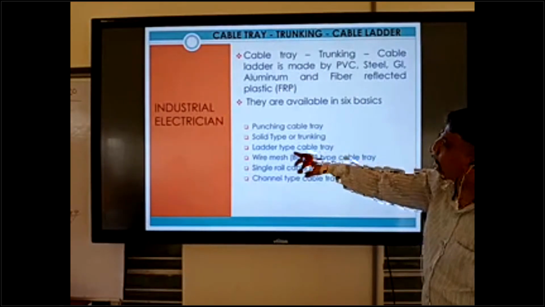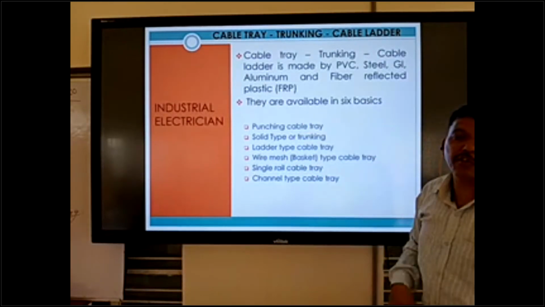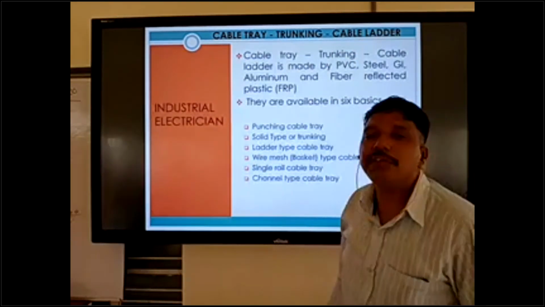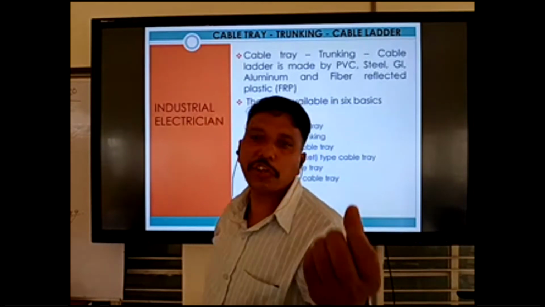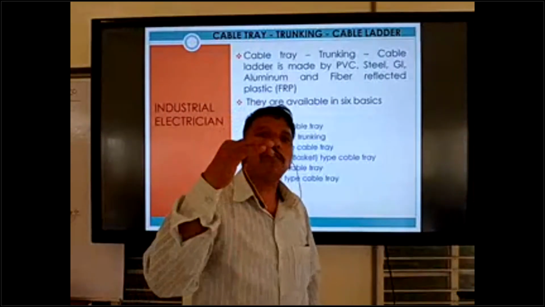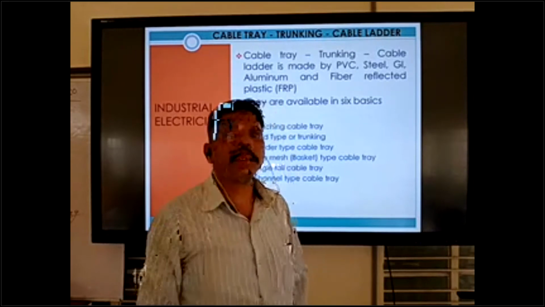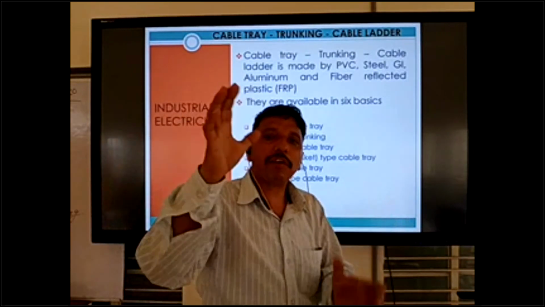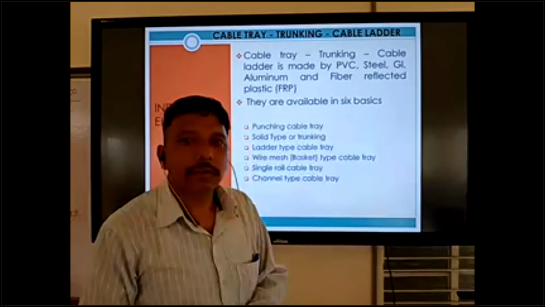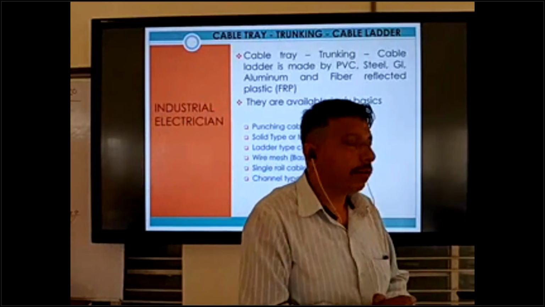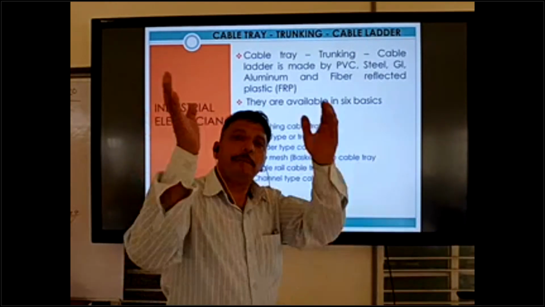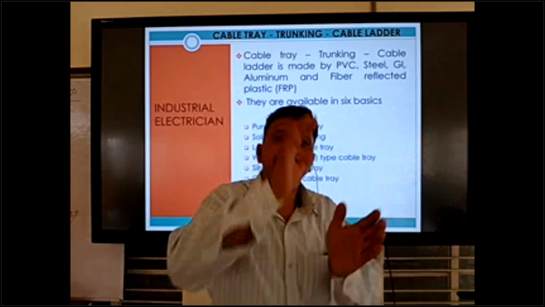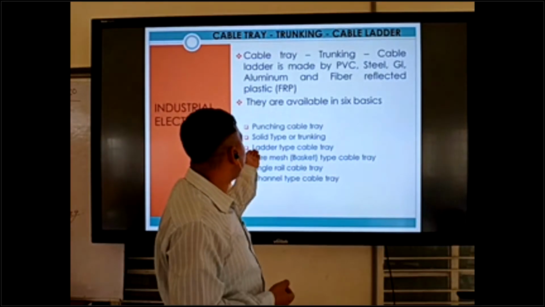Punching type, solid type, ladder type, wire mesh type. These 4 types are used in the Gulf and all are GI. 90% are GI. Only 5 or 10% are aluminum or FRP, fiber reinforced plastic. Fiber reinforced plastic types we can use in water plants and open areas. GI is used for buildings, inside the building, industries and substations. In substations we can use ladder types.